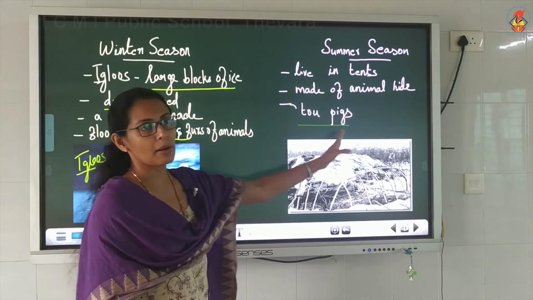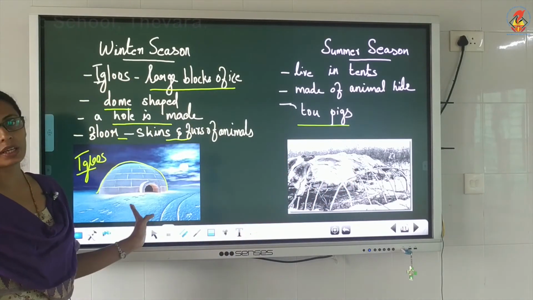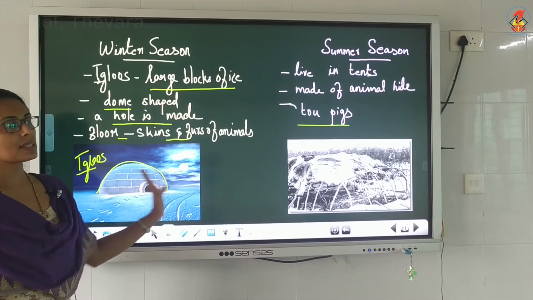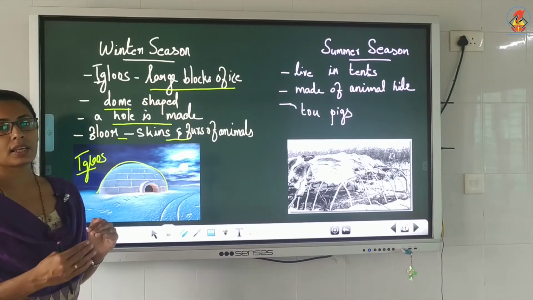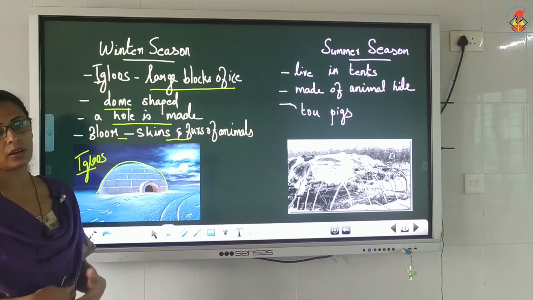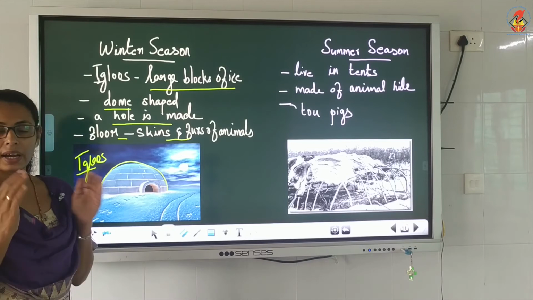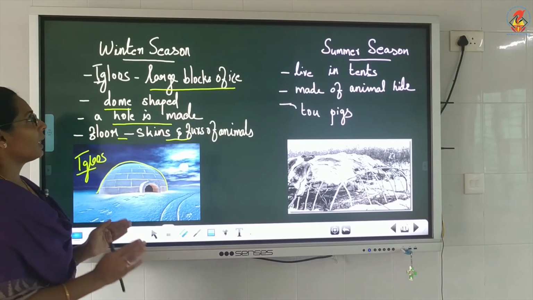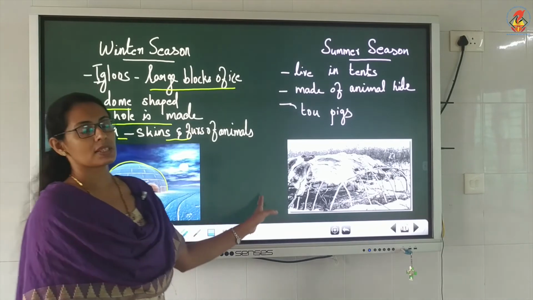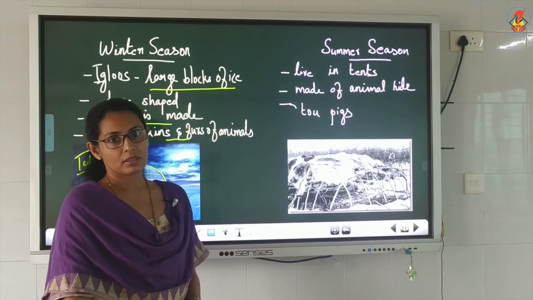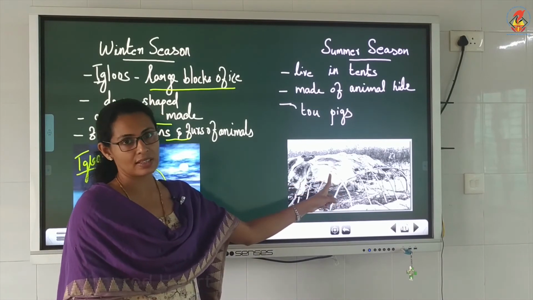So tupiks in summer season, and in winter season which thing? Igloos. Igloos in winter season. So this is the lifestyle of the Eskimos. Eskimos are short and stout. At the same time they have a flat face and copper yellow skin. They use parkas and they use hoods. In winter season they are living in igloos, and in summer season they are living in tupiks. Tupiks are made from animal hide, and they are using the skins.